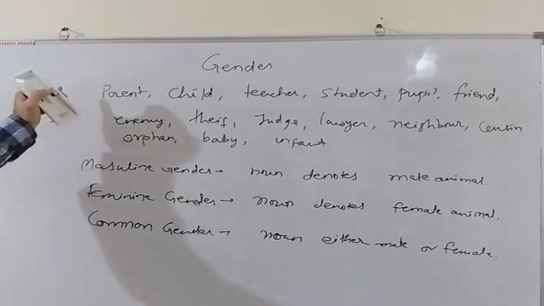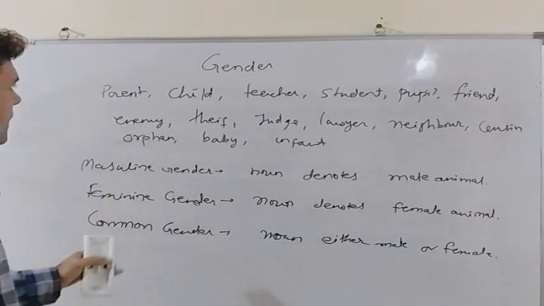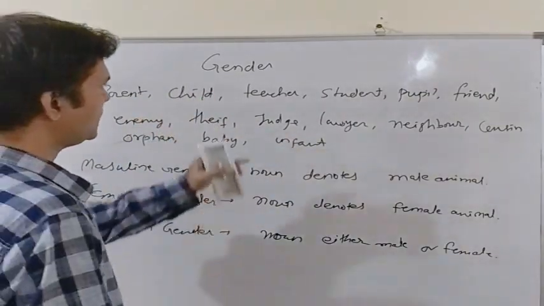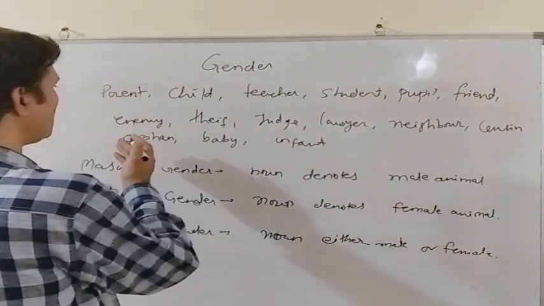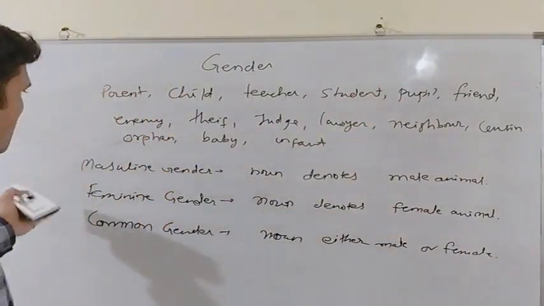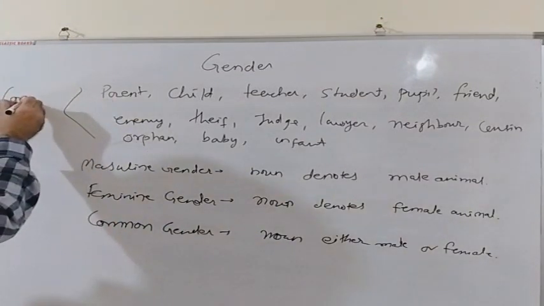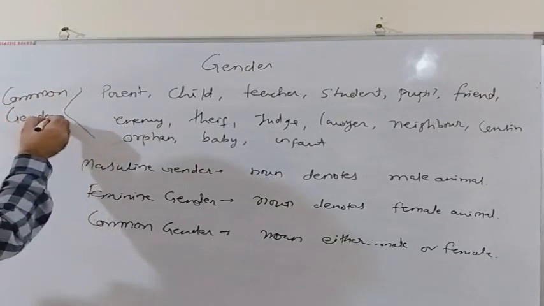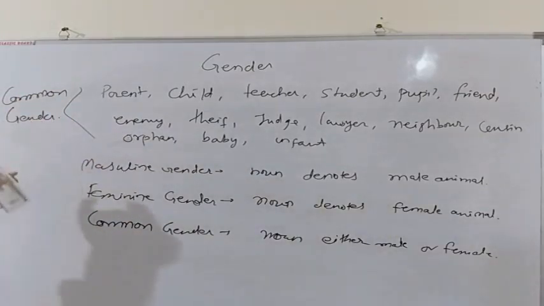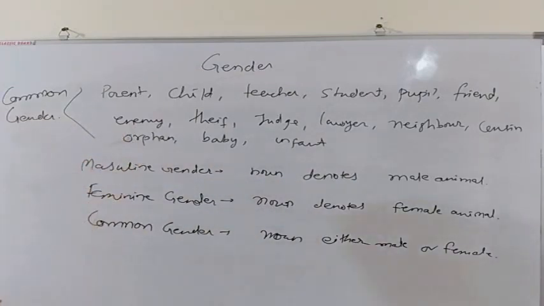That is, a parent can either be male or a parent can be female. A child can be male or female. A teacher can be male or female. A student, pupil, friend, enemy, all these can either be male or female. Hence, they are known as the common gender. Because they are not gender specific, but they represent gender. They can either be male or female.